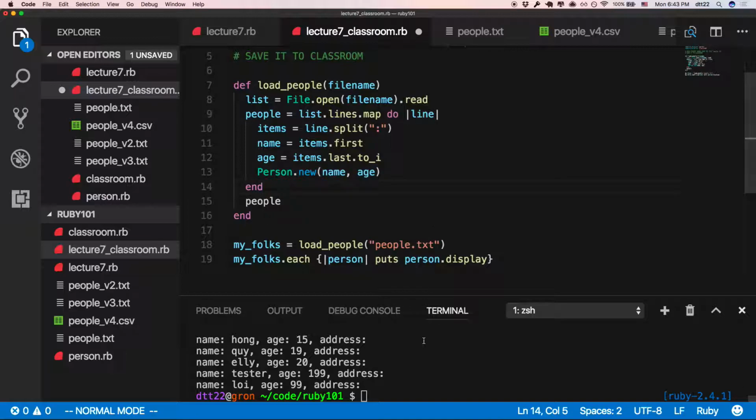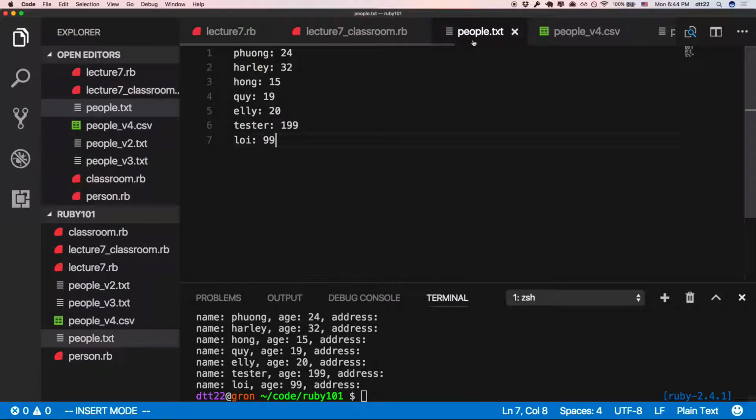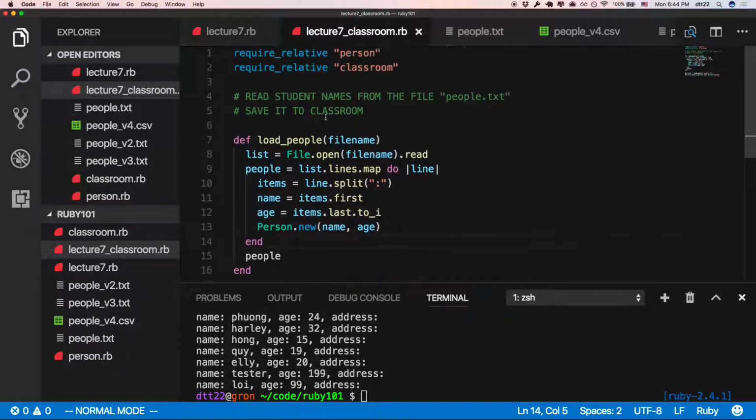Okay? So try to write this code on your machine, and see if you can get it to work like this. You still have some time now. Can you try that? Because it's important to learn how to read a file. Go to your file, create a pupil.txt like this. Just enough people. And go to classroom. You want to require relative people and everything.